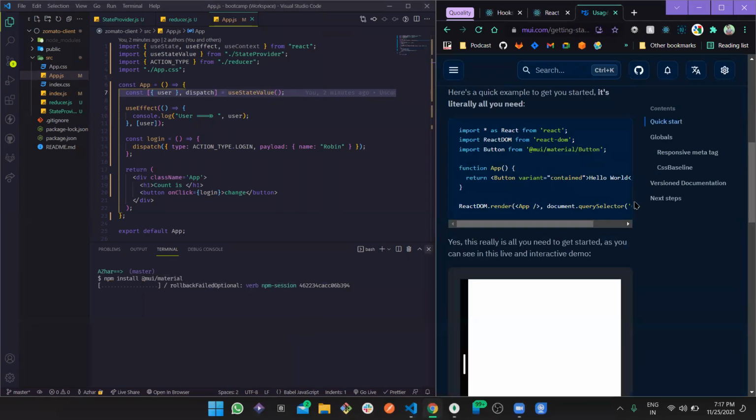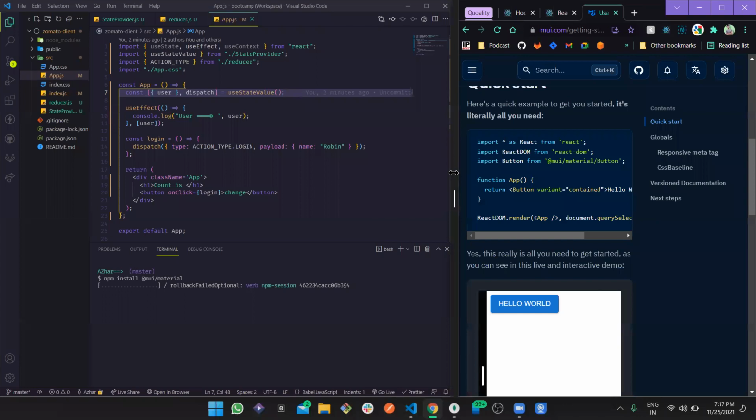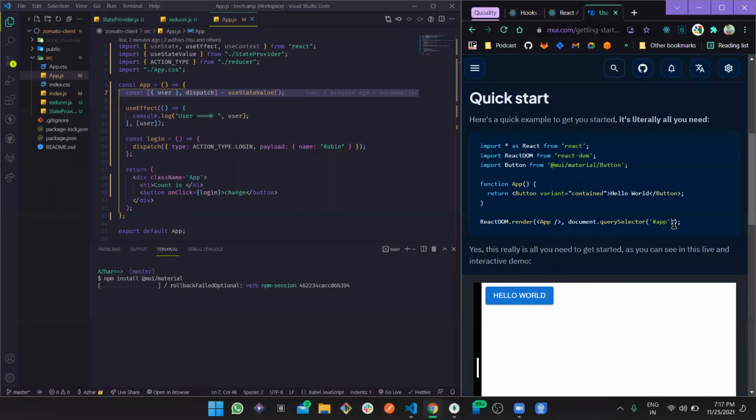In the documentation, they have a lot of stuff to say, but we can use their responsive feature. So here is a button. This is how they maintain it. The component starts with a capital B. One more thing, please be cautious about it. Whenever you are defining any component, the first character should be capital every time. And also the file you are going to write this component in, that file name should also be capitalized.